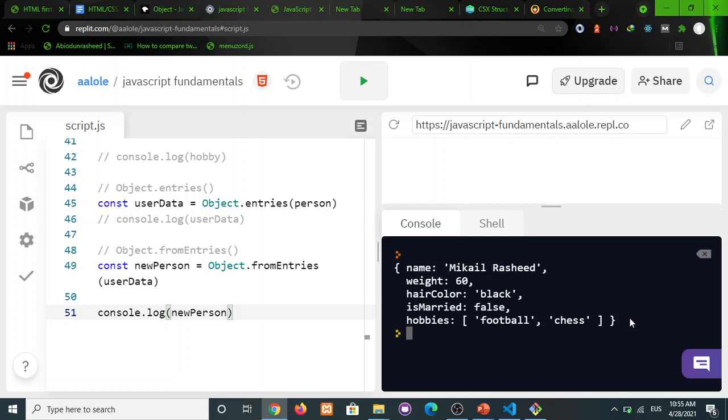Now anytime you have an array and you want to convert it back to object, okay, so fromEntries is your go-to.